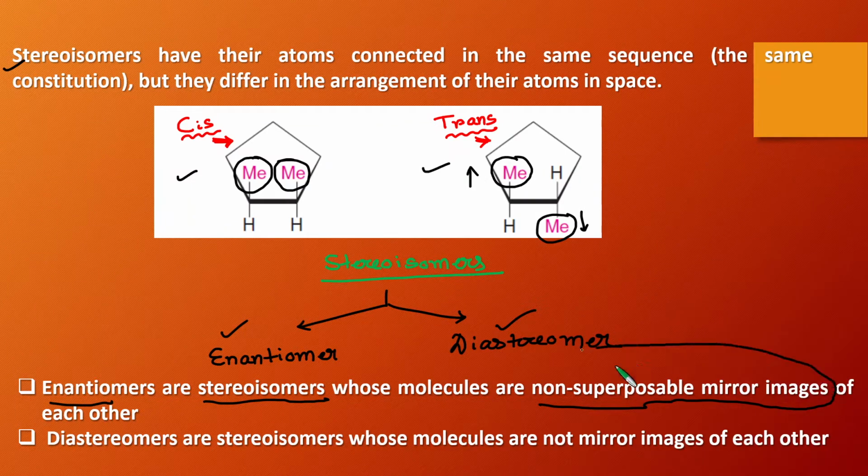What this non-superimposable mirror image means, I will discuss later in the slide. And in case of diastereomers, they are also a type of stereoisomer whose molecules are not mirror images of each other. So in case of diastereomers, the two molecules are not related by any mirror image. We will discuss all these things using some examples.